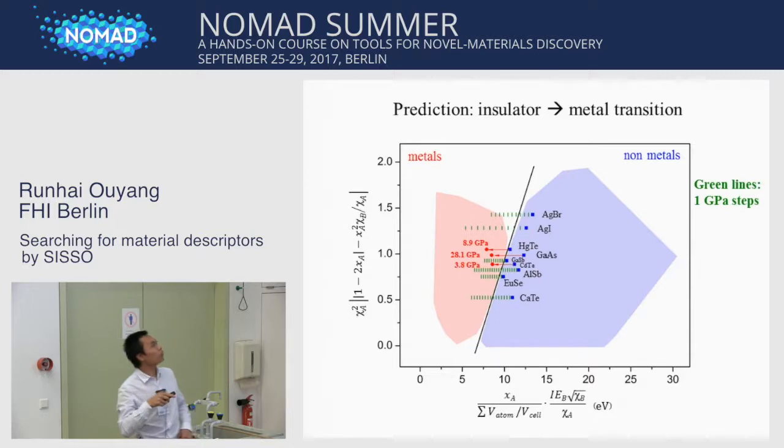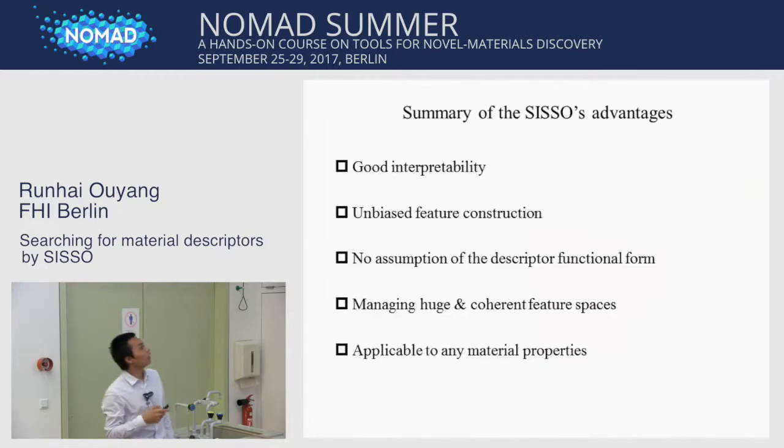That means if we apply 10 gigapascal, then the silver iodide will move to here, transitioning from non-metal to metal. And the same for these materials. So they are very close to the boundary. These are waiting for experiment to confirm.